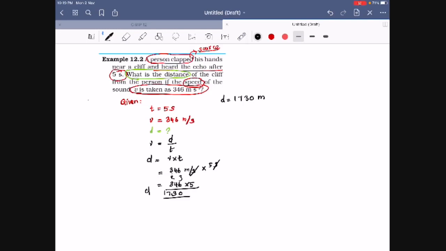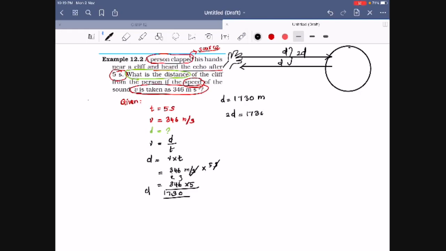See students, here one person claps, the sound will go a certain distance and it will come back. Am I right? Here the person claps, so this is the source of the sound, and here maybe any hard surface is there, so it will be bounced back. So the total distance: for example, this distance will be d and this distance will be d, so the total distance is 2d. So I will write 2d equal to 1730 meter.